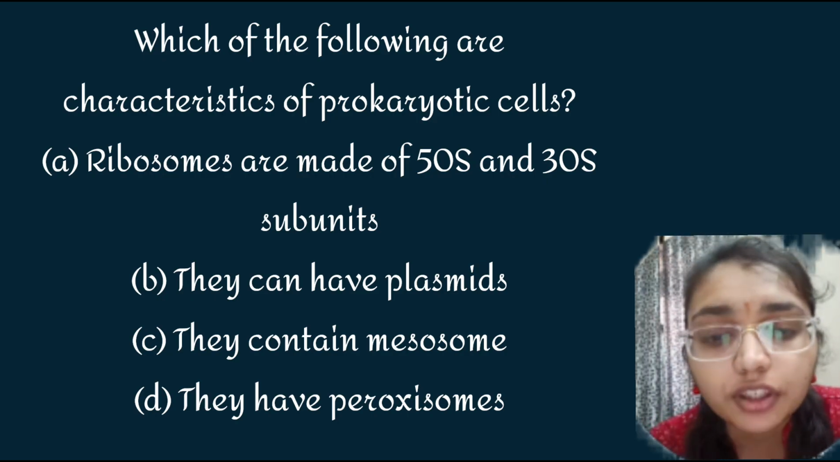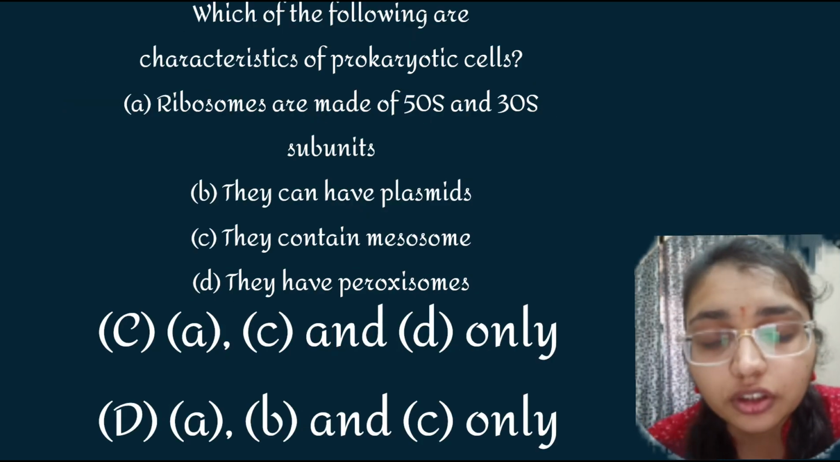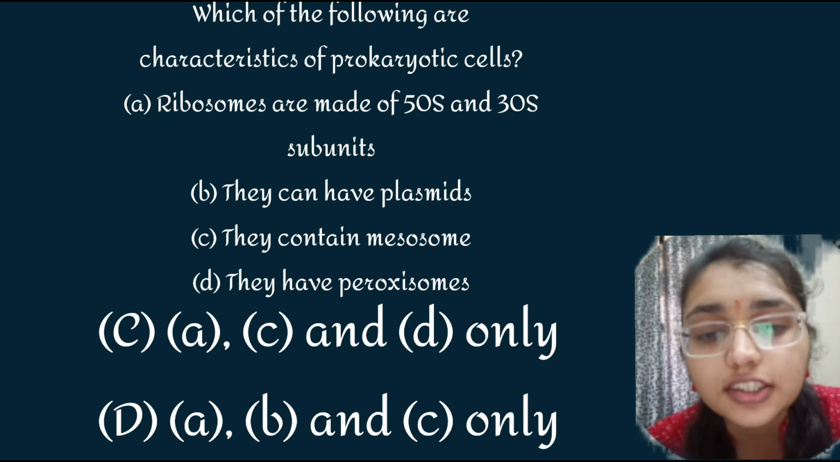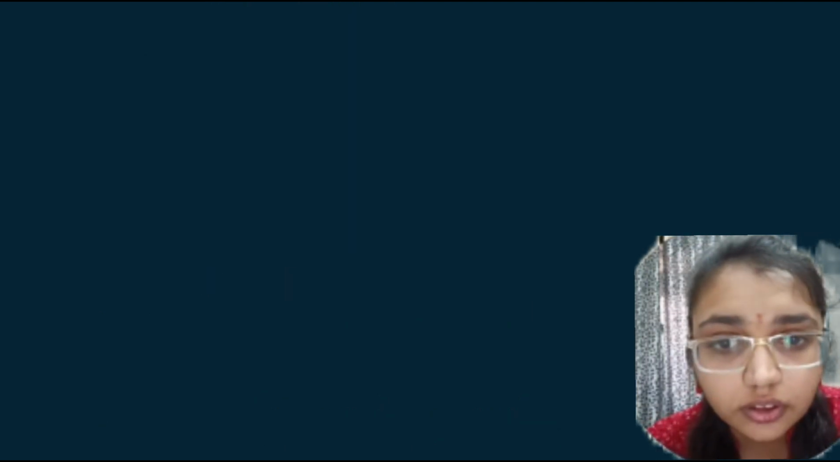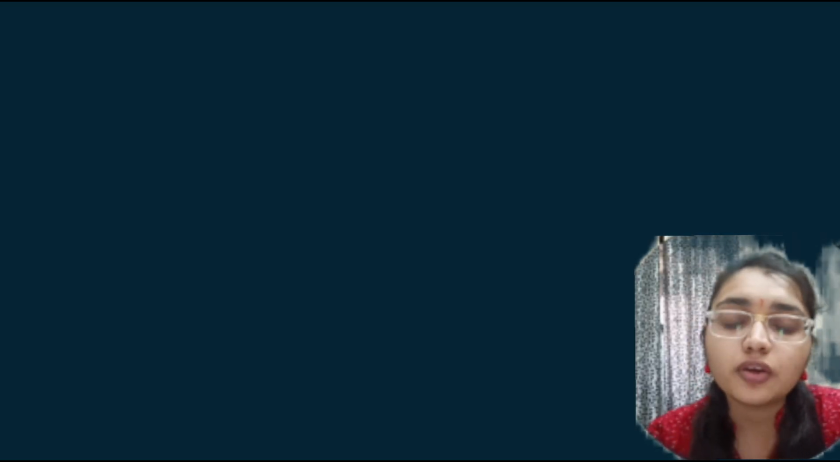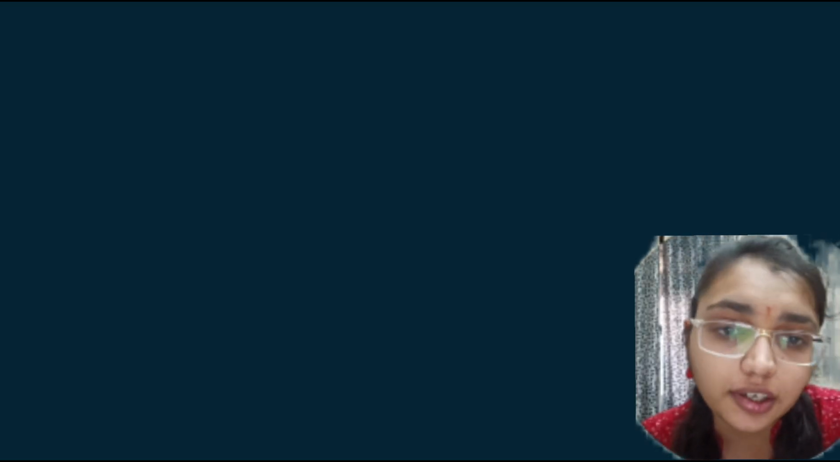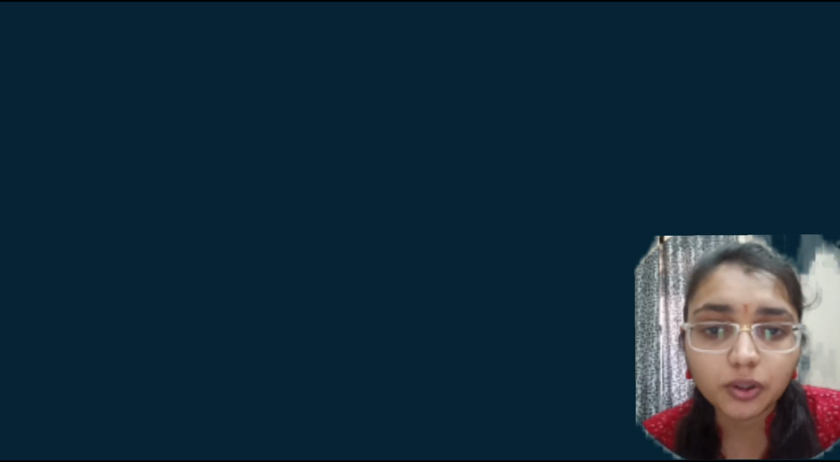So we are going to mark it here. In the options, the option D is correct, A, B, C. Why not peroxisome? Peroxisomes are membrane-bounded organelles that are involved in lipid metabolism and chemical detoxification. They are only found in eukaryotic cells and not in prokaryotic cells.